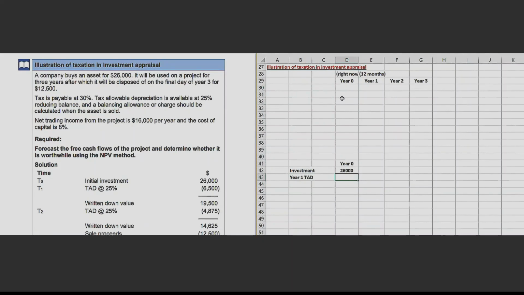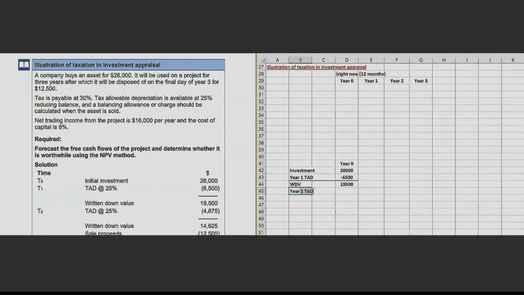So investment 26,000, year 1 tax allowable depreciation, we'll take it in minus, 26,000 into 25%. 6,500 depreciation you will claim. Next year also you will claim depreciation. The WDV of the asset will be 19,500.